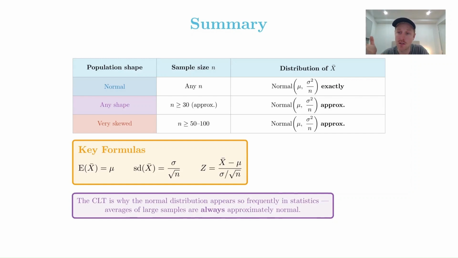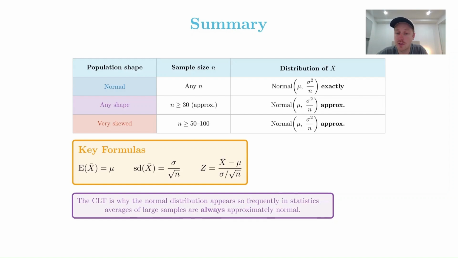We saw with the cafe, like n equals 5, it wasn't perfect. It still had a bit of skew to it. But then by the time we did 80 samples of size 30, we were getting an approximately normal distribution. And even if you've got heavily skewed data, if the sample size n that you take is greater than 50, then you're in safe territory. It's approximately normal. So isn't that interesting?